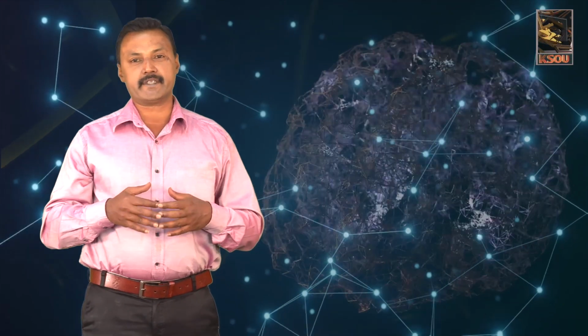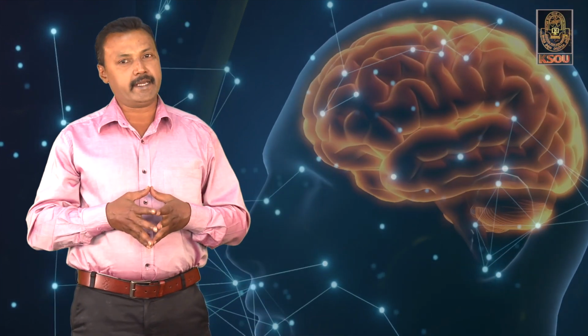This nervous system is ectodermal in origin and is found from the lower invertebrates to the higher mammals. In the case of hydra, the nervous system is a loose network, whereas in higher organisms like mammals, it is organized into a specific brain or the central nervous system, which is of ectodermal origin.